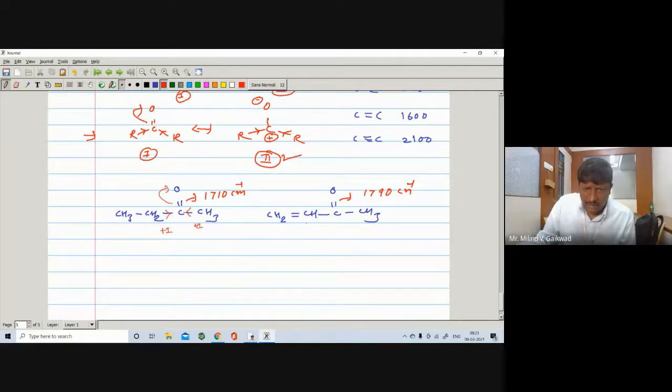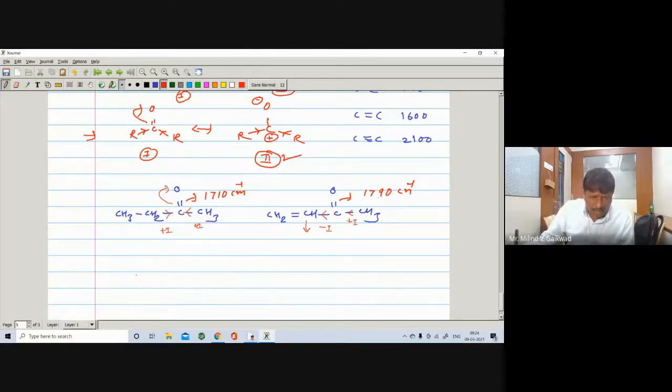But this carbon exhibits minus I effect. And here it exhibits plus I effect. Right? So here it does not have more single bond character as compared to this one. So that's why here it will appear at 1790. So in this way we can also compare such type of compounds.